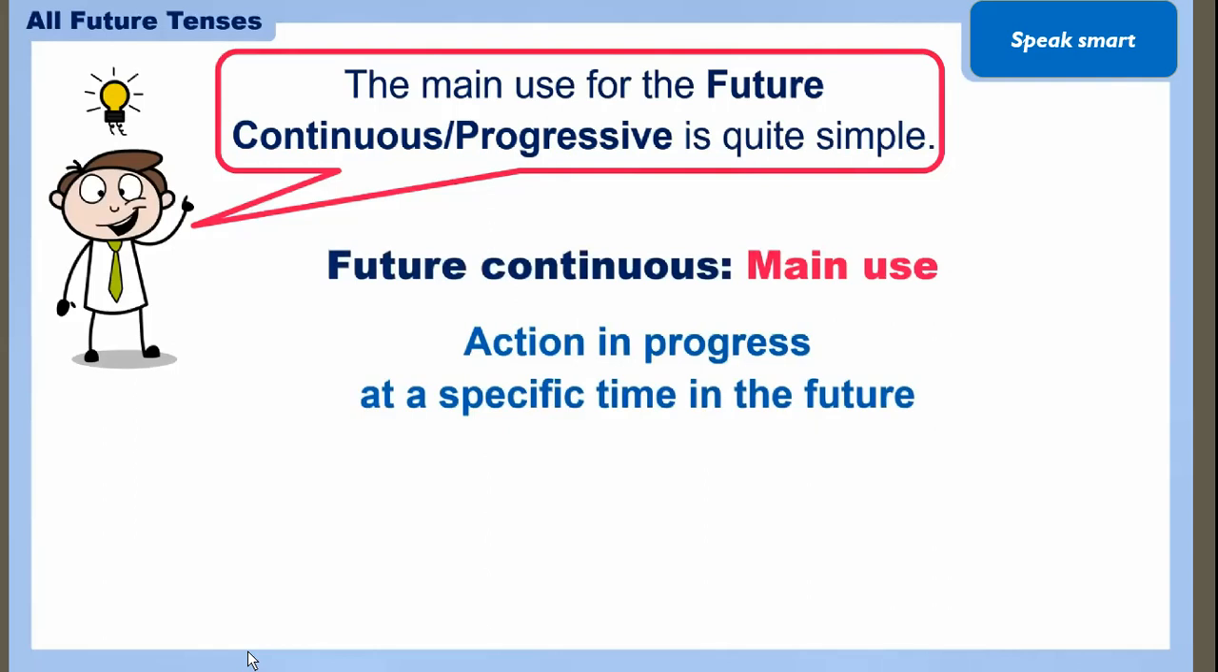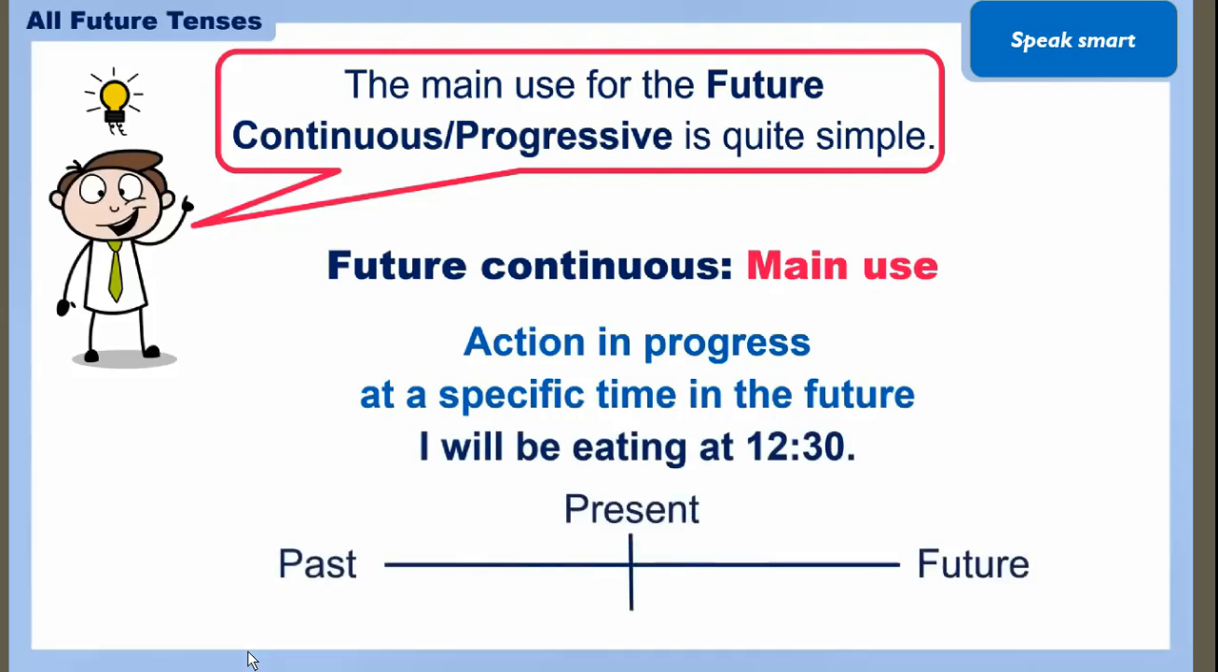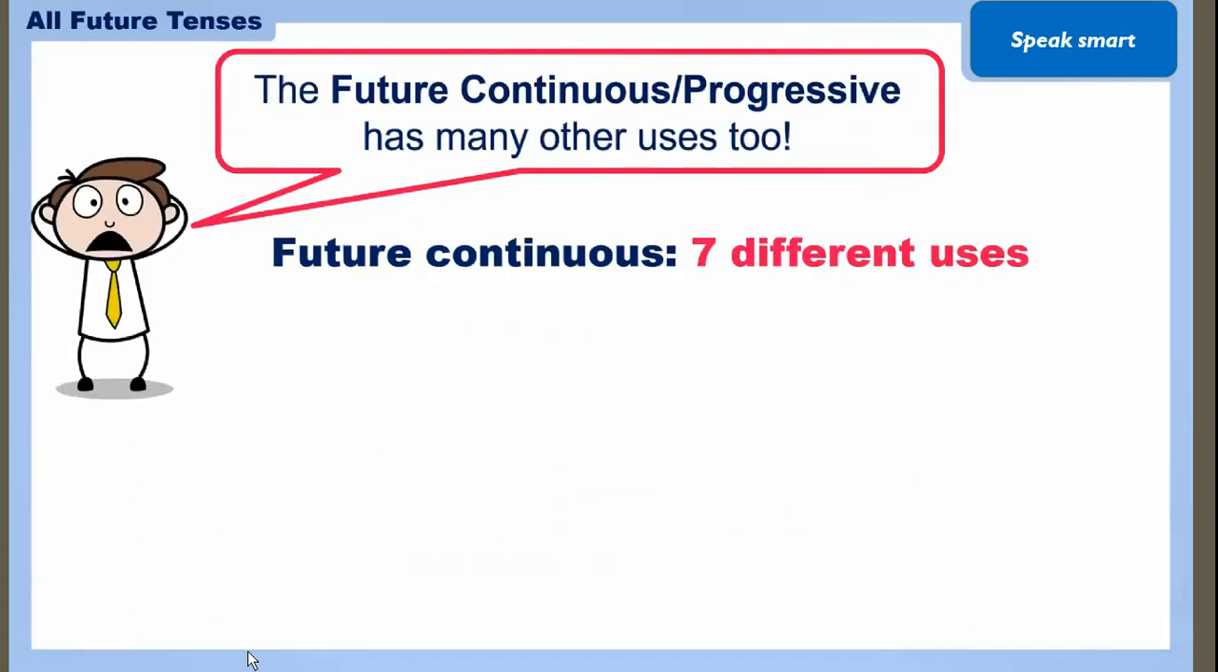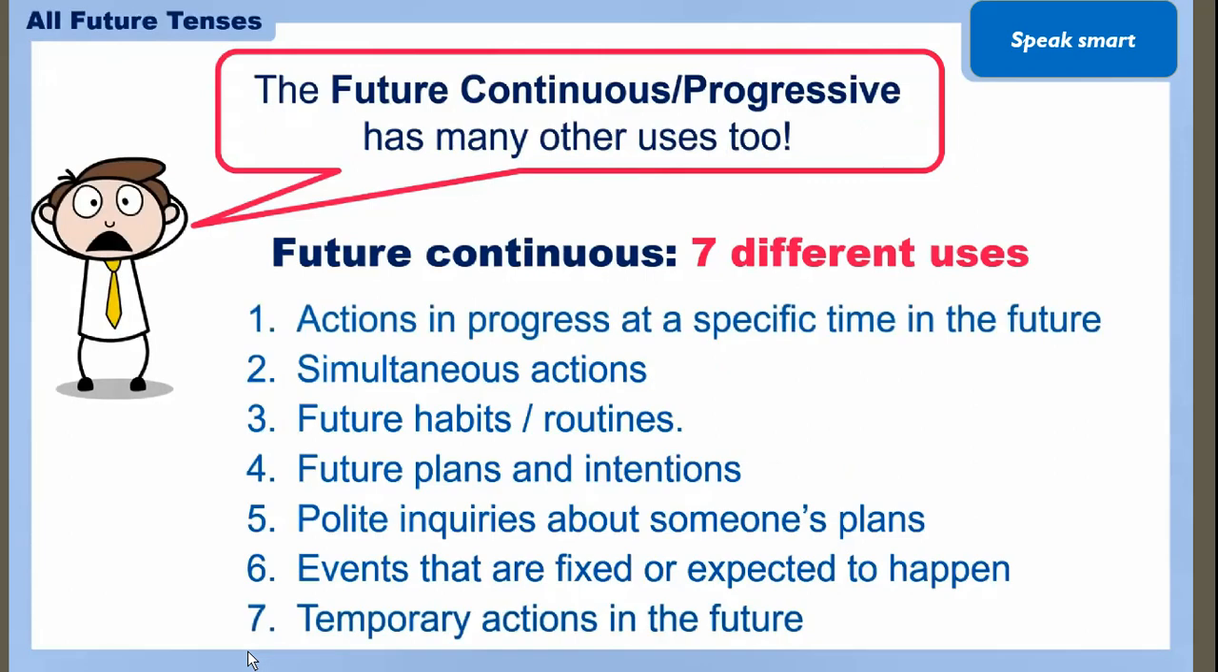The main use is like that: action in progress at a specific time. So here we are talking about such action that happens at some specific time. Like I will be eating at 12:30, so your eating time is 12:30, not before that, not after that. You will be eating. So here the specific time in the future is a must while we are talking about the future continuous tense. Now we will see more in depth. It also has seven different uses that we will see one by one.